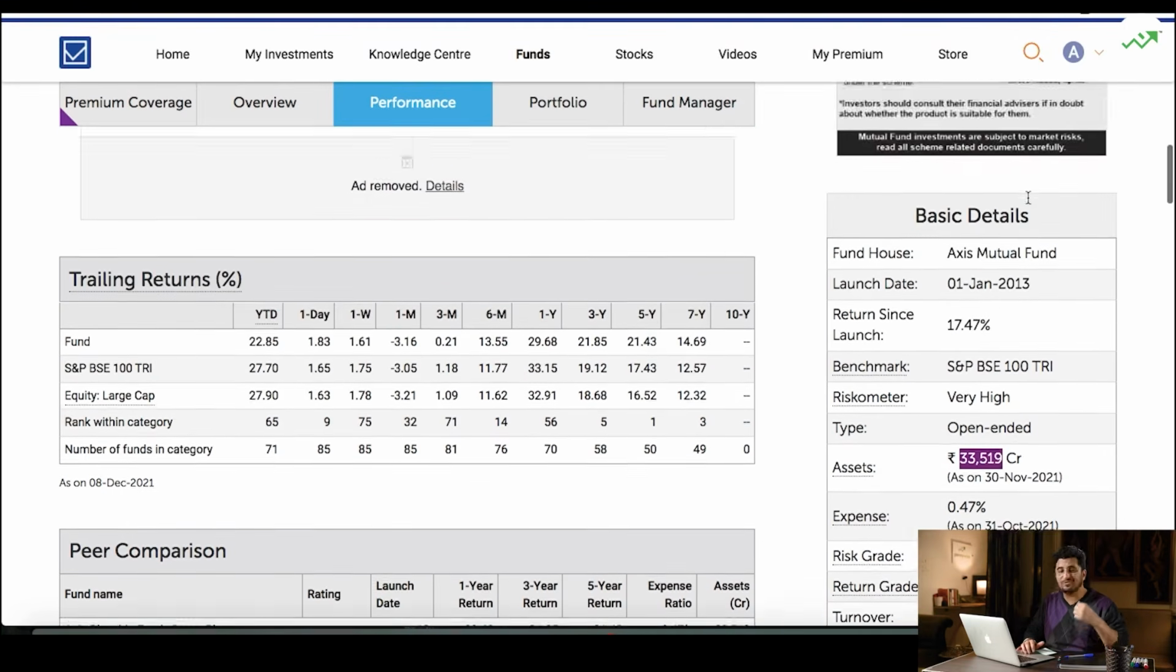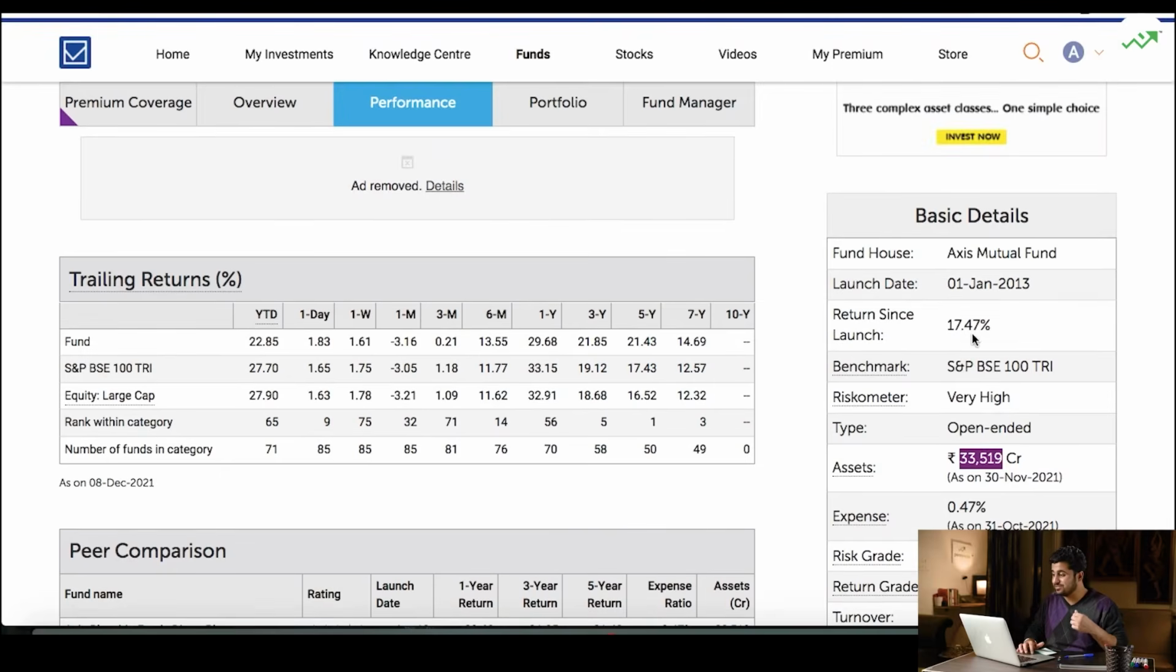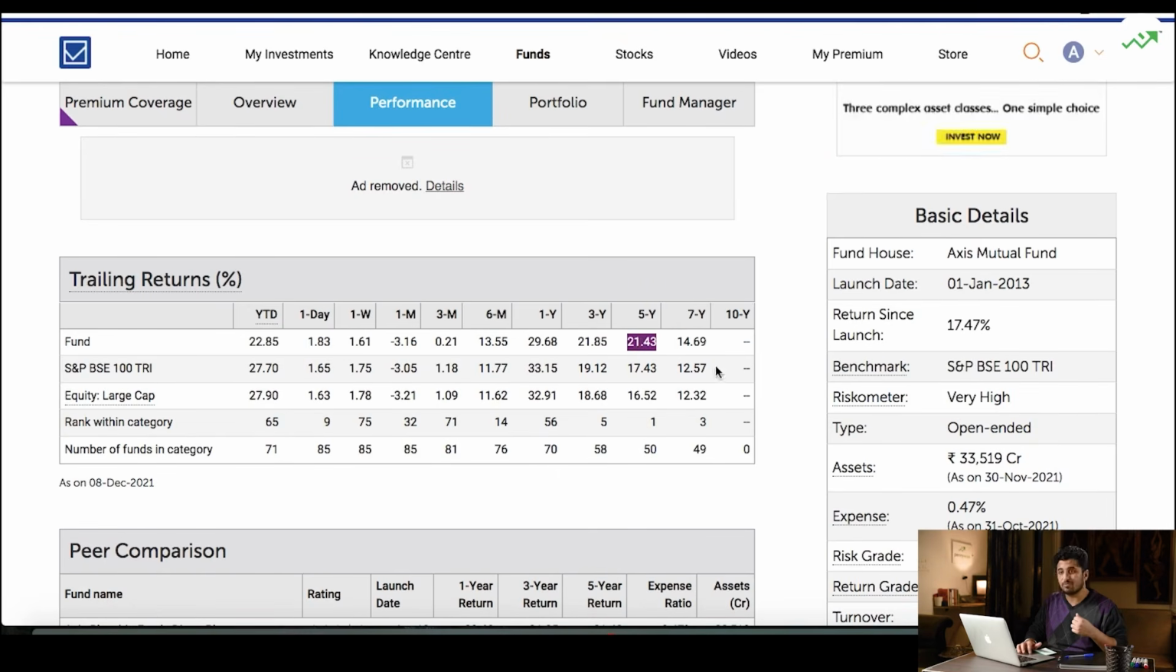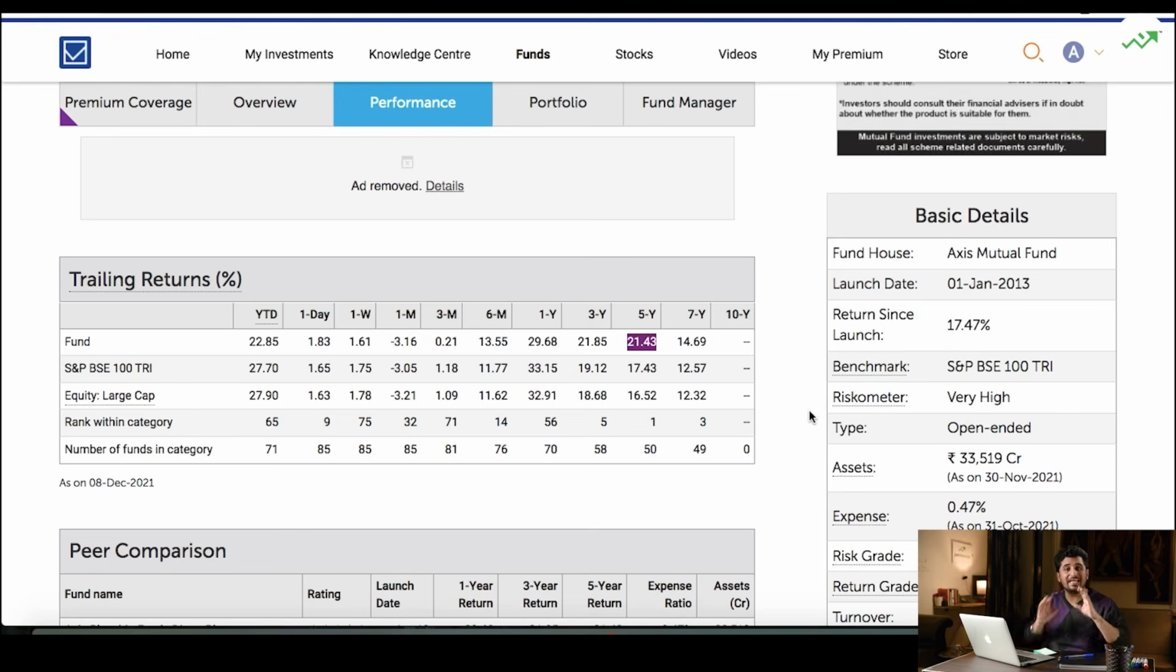And now finally, let's look at the returns. The return since launch is 17.47%. The last 7 years is 14.69%. Last 5 years is 21.43%. Pretty nice, right? Now I'll leave you there.